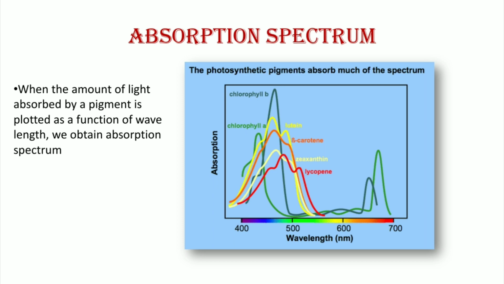By passing light of a specific wavelength through a solution of a substance and measuring the fraction absorbed, we obtain the absorption spectrum of that substance. Each type of molecule has a characteristic absorption spectrum, and the measuring of absorption spectrum can be useful in identifying some unknown substances isolated from a plant or an animal cell.